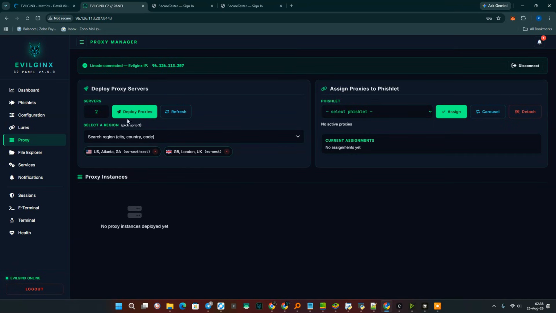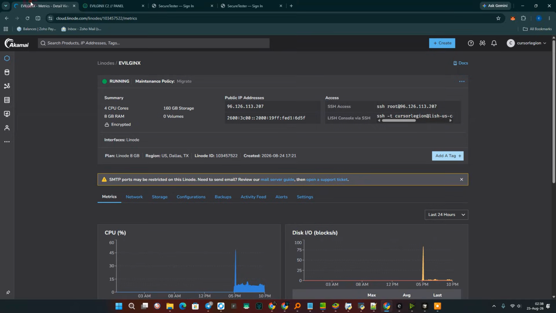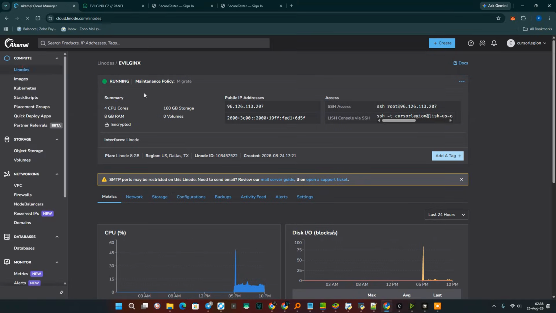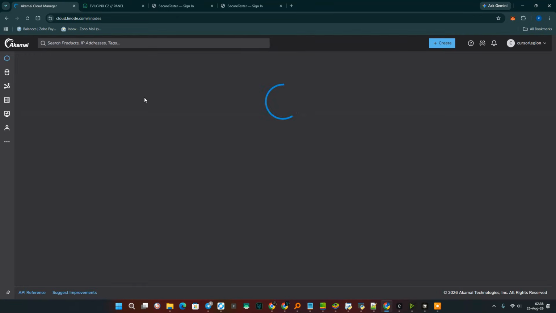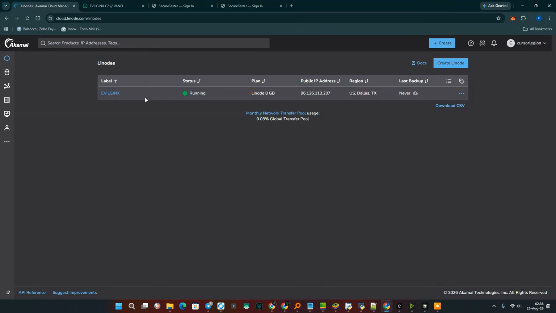And when we click Deploy Proxies, it will automatically create servers on Linode, on a Nanode, with 1 GB of RAM, that's enough, and it will set up a Squid proxy there. The proxy is called Squid. I hope I'm pronouncing that correctly. And at the moment, we only have 1 server.